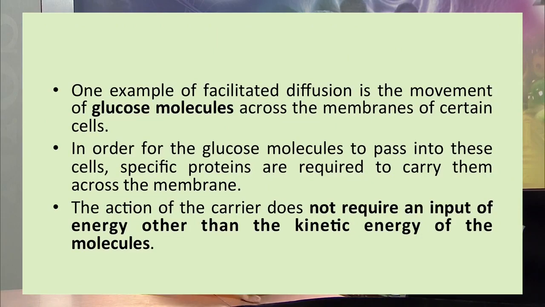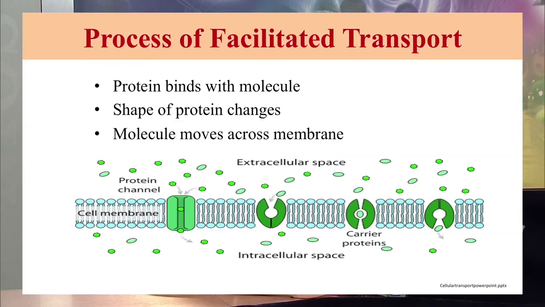This can be exemplified with the glucose molecule across the membrane of certain cells. In order for the glucose molecule to pass into these cells, specific proteins are required to carry them across the membrane. This facilitated diffusion does not require any input of energy other than the kinetic energy of the molecule. So, this is facilitated diffusion.